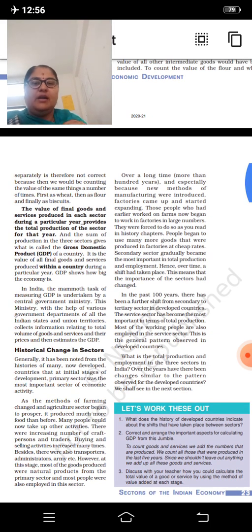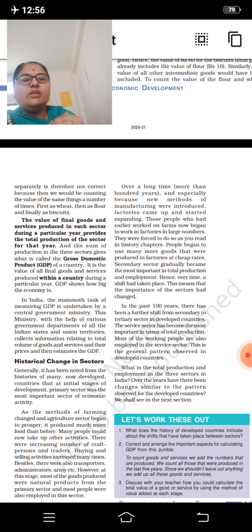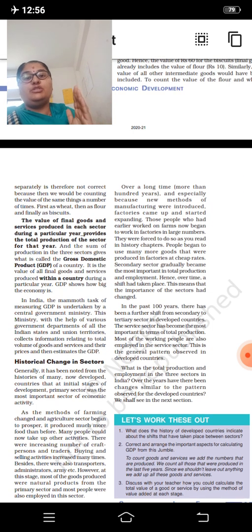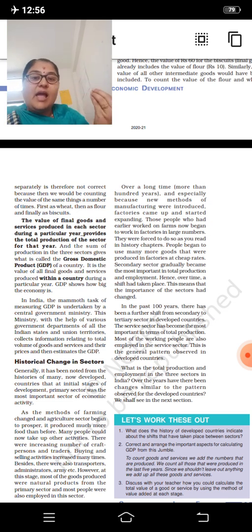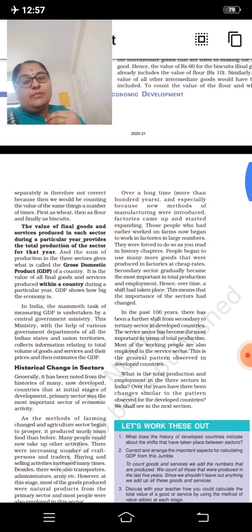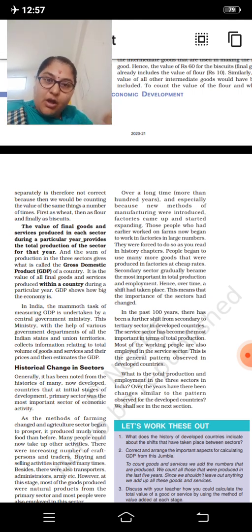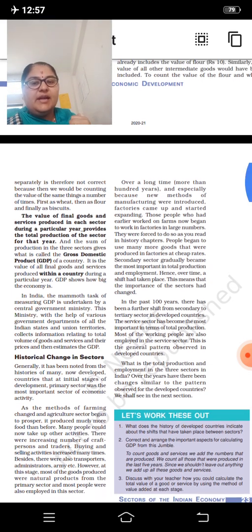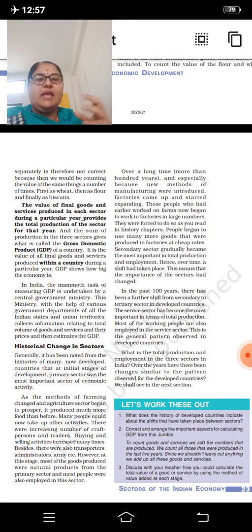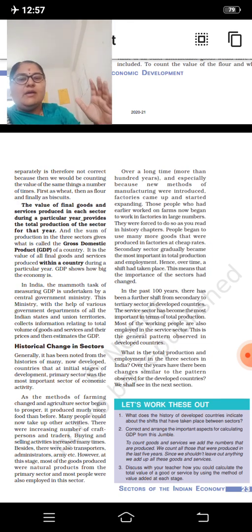So what happened? It took more than 100 years to change people's thinking, especially because new methods of manufacturing were introduced. Because new manufacturing methods were introduced, people started thinking that now we have to concentrate on the secondary sector also. Factories slowly came up and started expanding.